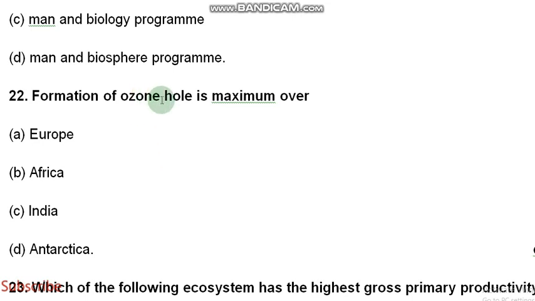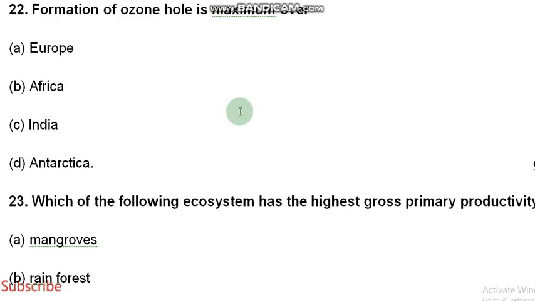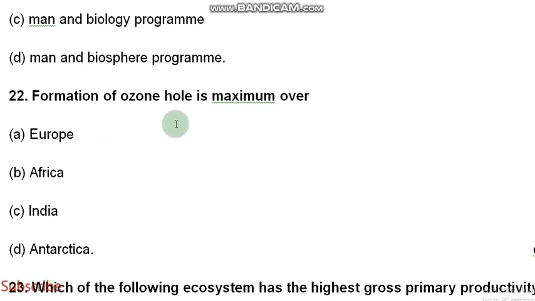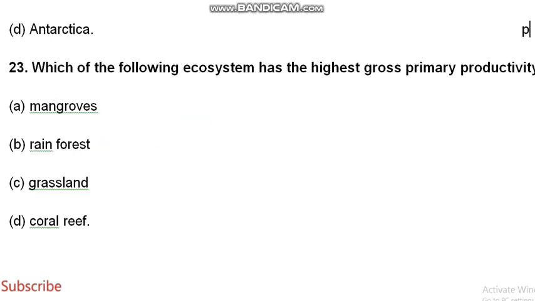And formation of the ozone hole is maximum over Antarctica. Which of the following ecosystems has the highest gross primary productivity? The rainforest.